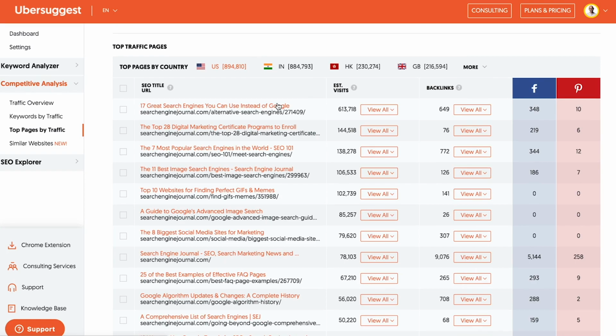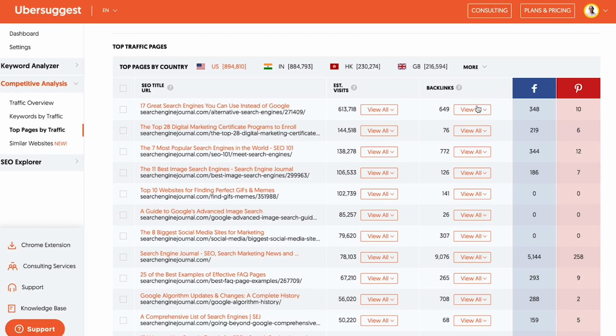One's a listicle that has 17 in there. One may or may not be a listicle, but you don't want to duplicate the content. You just want to write one article on each topic. And you probably won't have 200. You may end up with 150 because you're going to start seeing some overlaps. And this will give you a list of all the articles that you want to create and send to your content team, or you can do yourself. And the key is to just go more detailed and better than the competition.